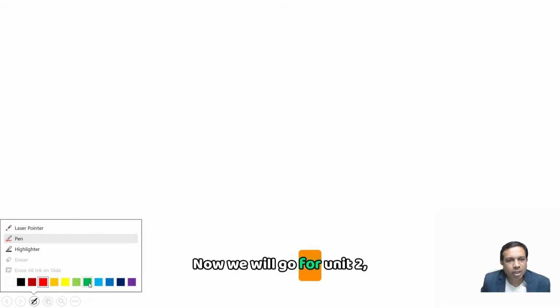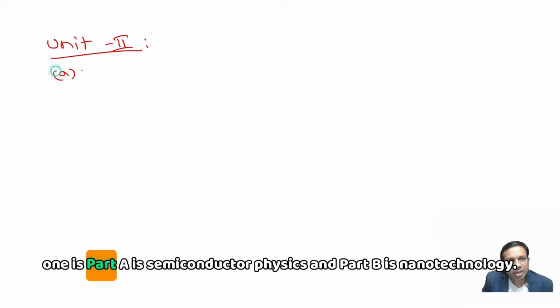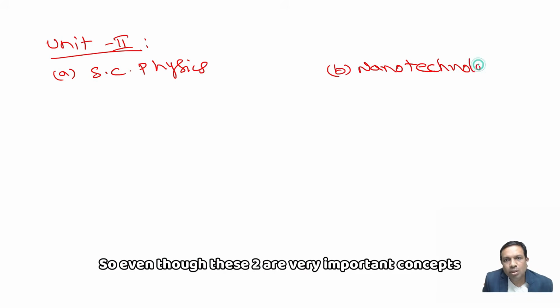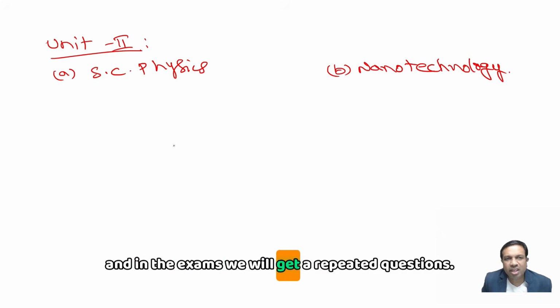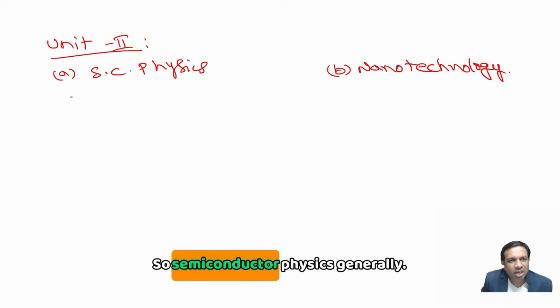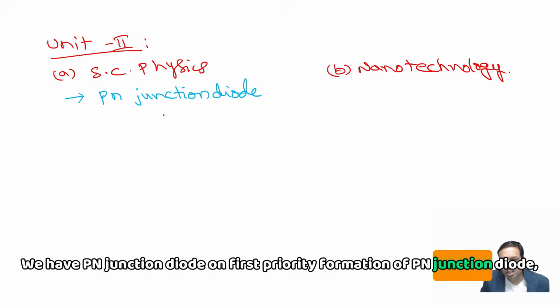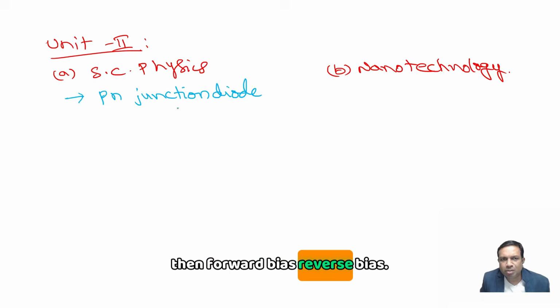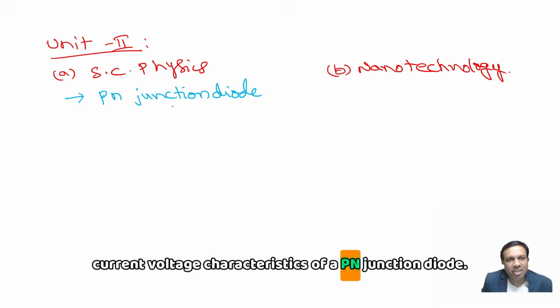Now we will go for unit 2. Unit 2 has two parts. Part A is semiconductor physics and part B is nanotechnology. Both are very important concepts, and in the exams we will get repeated questions. In semiconductor physics, generally we have the PN junction diode on first priority: formation of the PN junction diode, then forward bias and reverse bias, that is, the current voltage (IV) characteristics of a PN junction diode.